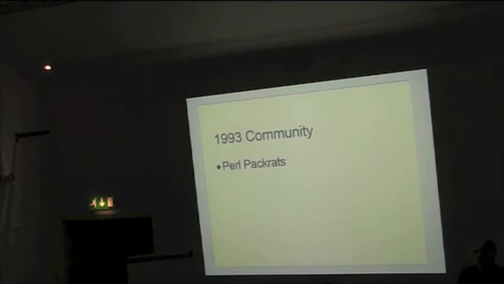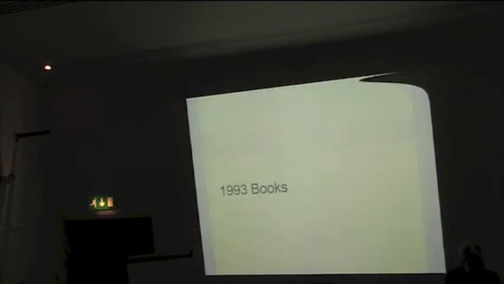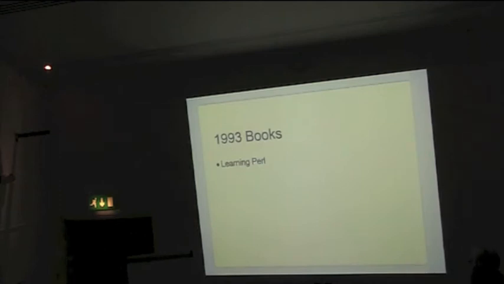People started talking about, hey, maybe it would be a good idea to archive some of this information, to freely share some of this source code. That's an idea we'll come back to. And it's the earliest reference that I can find to cgi-lib.pl, which was a Perl 4 library for parsing CGI parameters. And of course, books: Learning Perl.